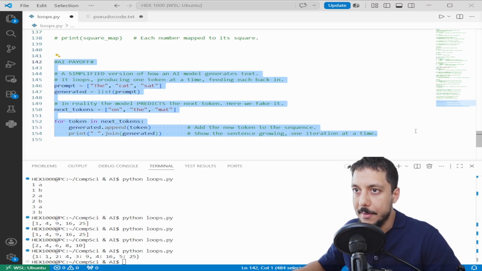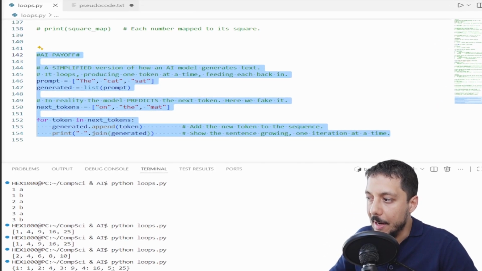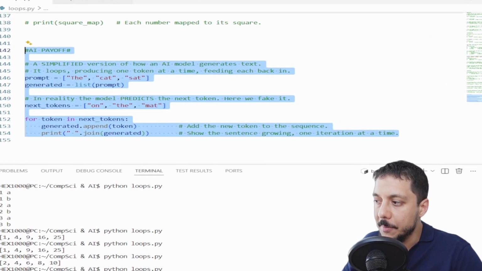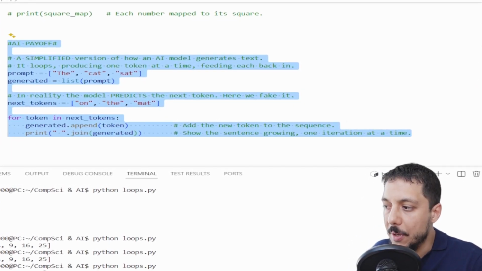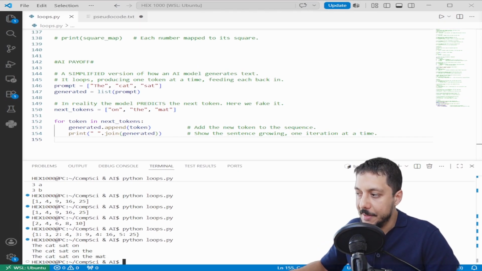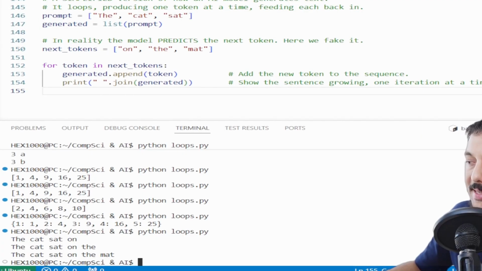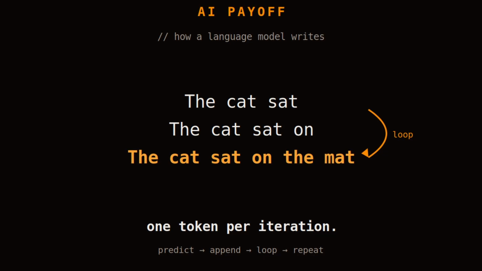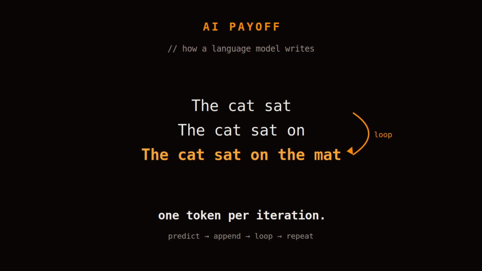Let's code these out, save it. Last one, and this connects everything to AI. When a language model generates text, it doesn't produce a whole sentence at once. It generates 1 token, adds it to the sequence, then loops, and generates the next token based on everything so far. Let's run this example. Look at this. The sentence grows 1 token per iteration. That's a loop. Now, this is a simplified version.